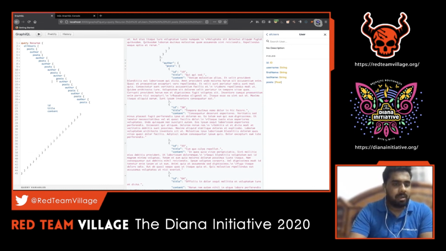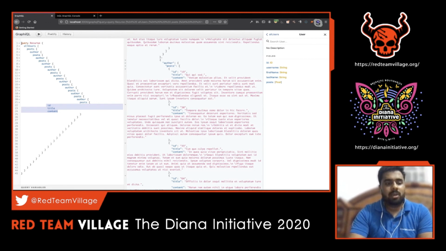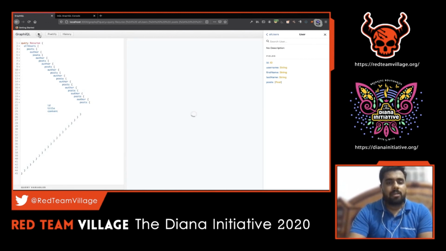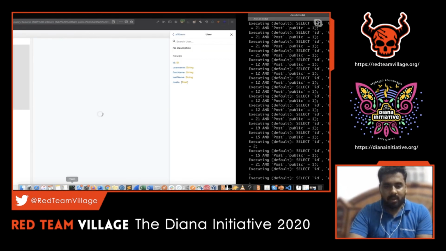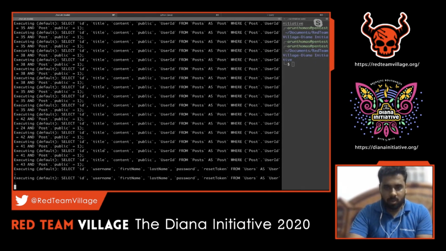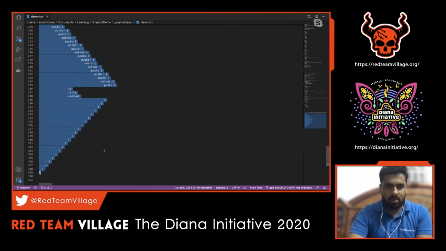The same thing I did, nothing different here. I just added a few more post and author references in a nested structure, and I'm trying to pull out ID, title, and content. Now let's send this particular value, and it started processing. What happens if I continuously click on sending it? It means I'm firing up around 10 to 15 requests, for example, which have to process this number of records, based on how much load your backend system can process. It can take a while to process this data. And what if we are just trying to overload it a number of times?